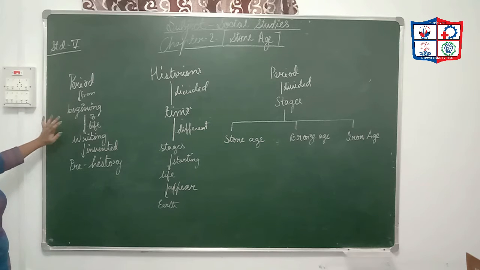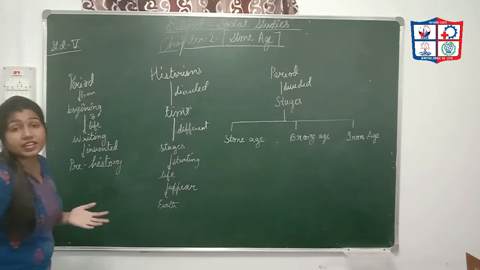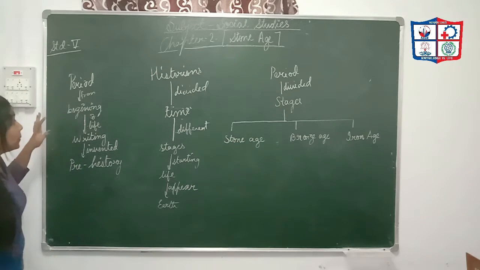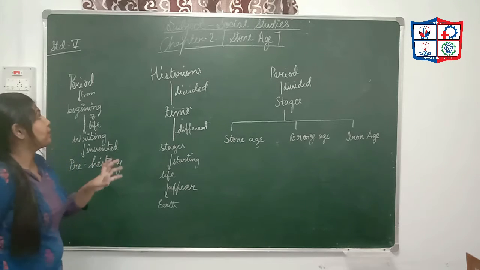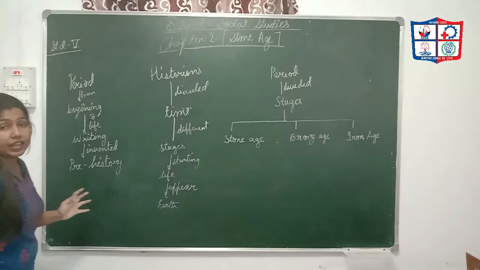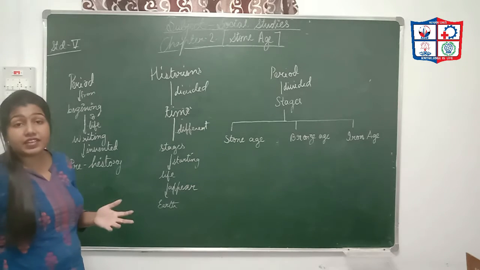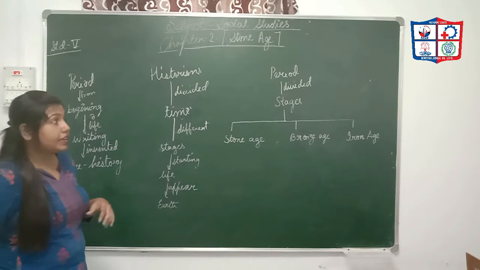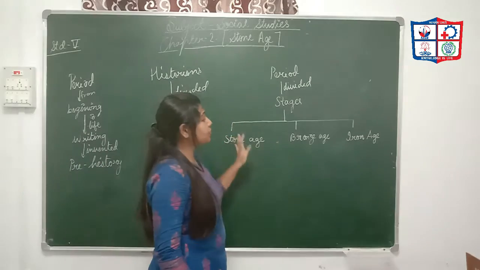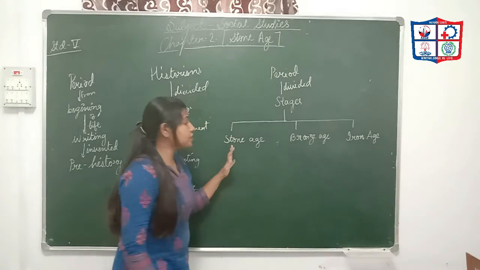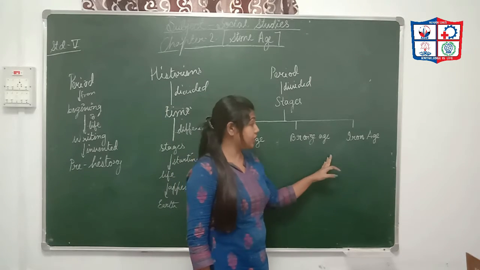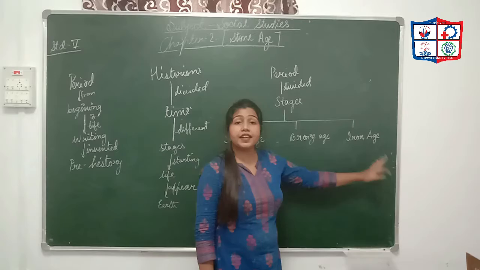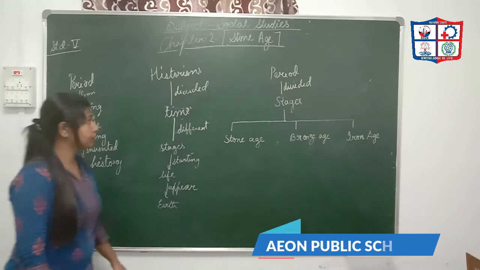The period from the beginning of life until writing was invented is called prehistory. Period here means time. This period is divided into three different stages. The first stage is the Stone Age, the second stage is the Bronze Age, and the third stage is the Iron Age.